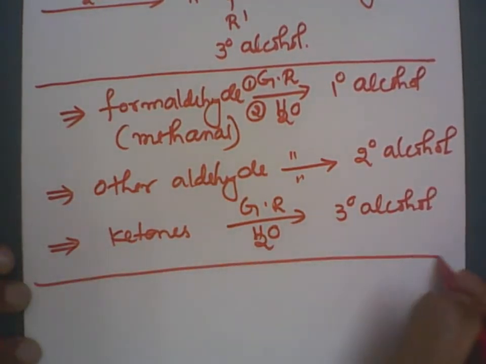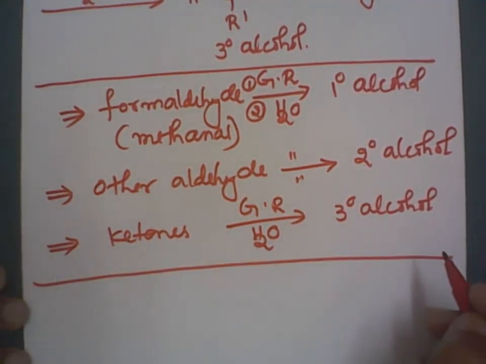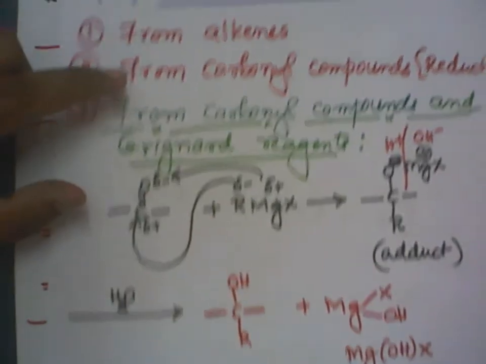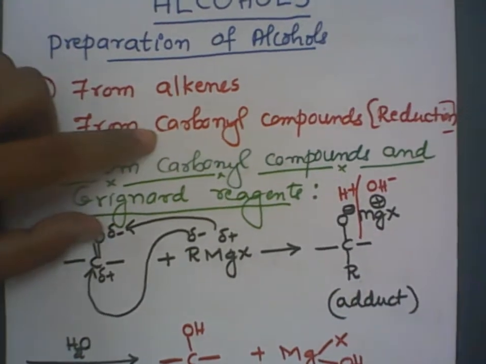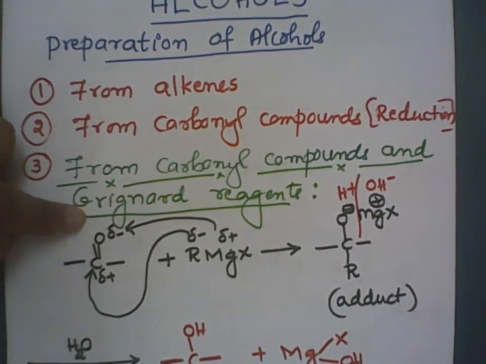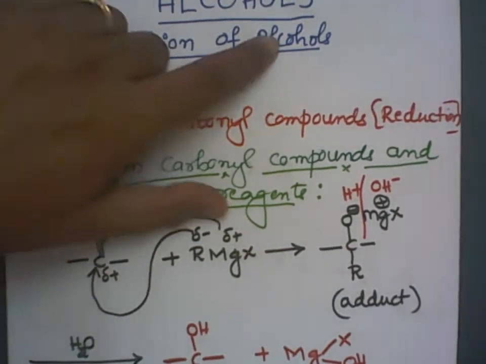So these are the preparations of the alcohols. We have started with the alkenes, then carbonyl compounds on reduction, and the third one is the carbonyl compound plus Grignard reagents. Clear? Right. So we are done with the preparation parts.